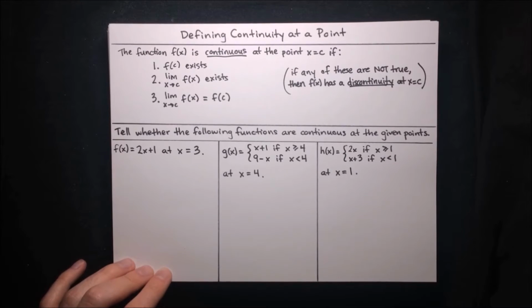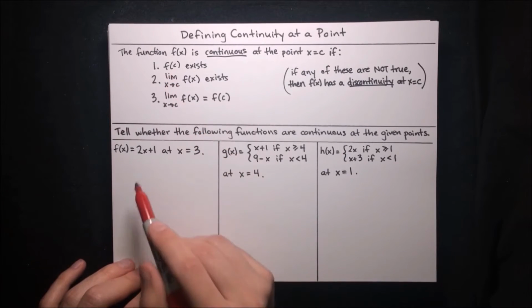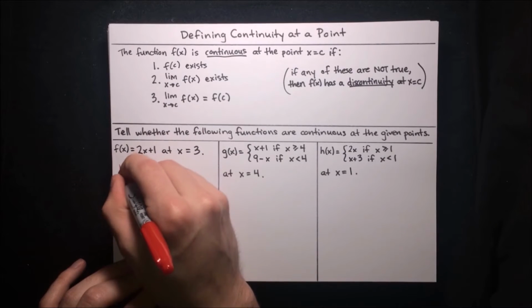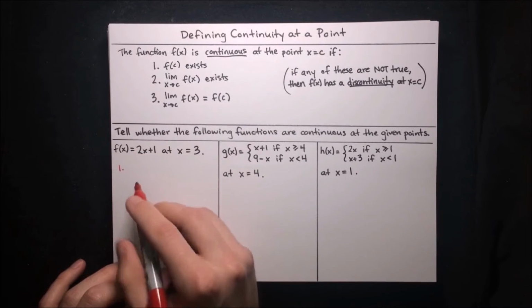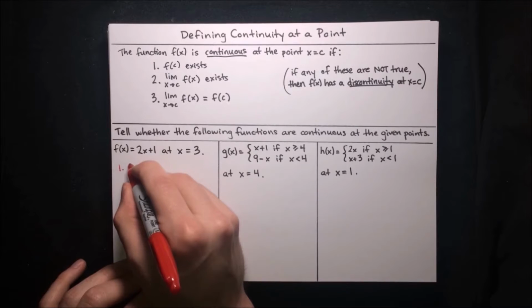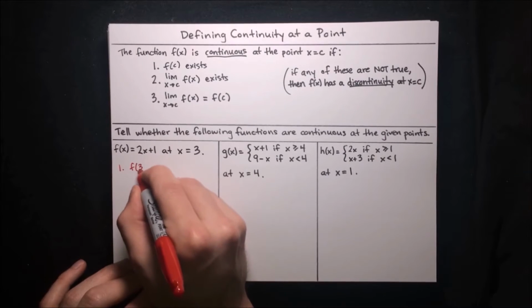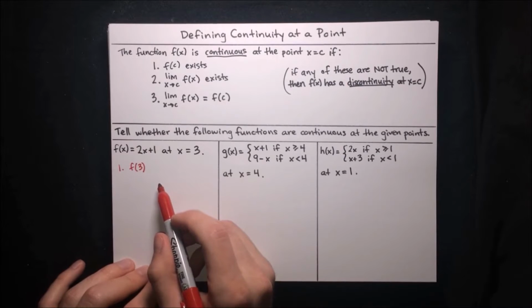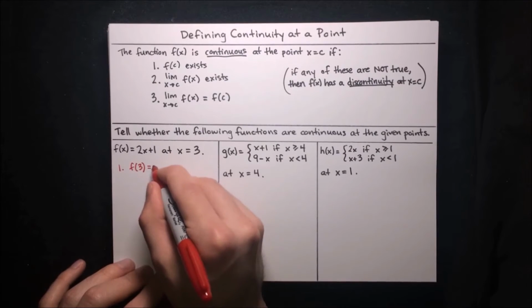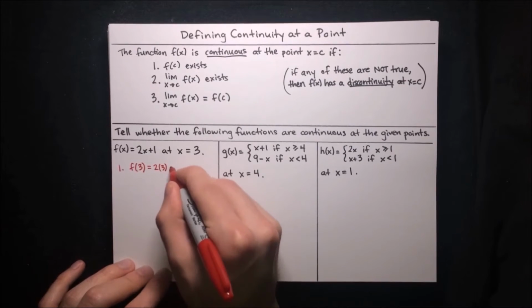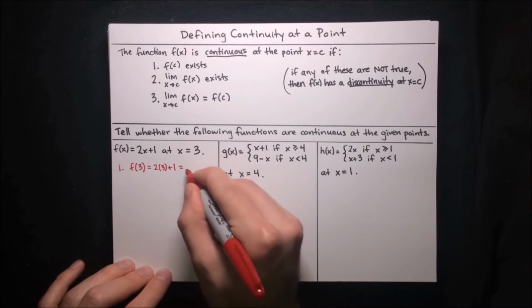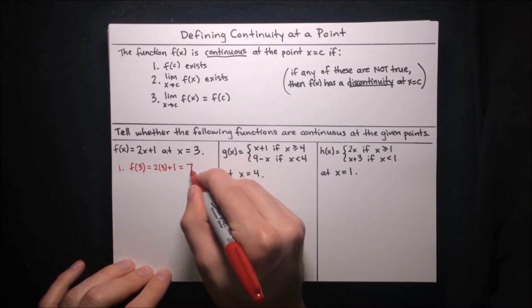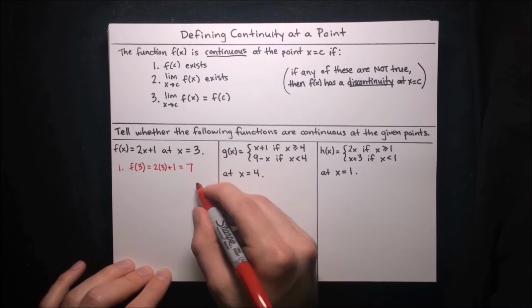So let's go ahead and check these requirements 1, 2, and 3 for this function. So requirement number 1 is that f of c exists. In this case, c is 3. We need to make sure that f of 3 exists. And well, we've got our function definition right here, 2x plus 1. So f of 3 is just 2 times 3 plus 1, which is 6 plus 1, which is 7. So indeed, f of 3 exists.